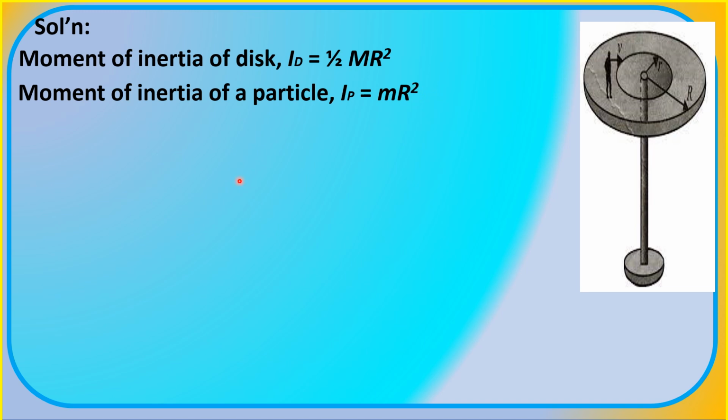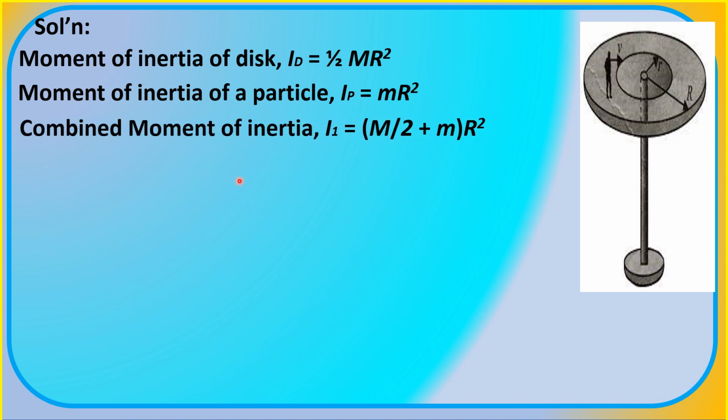When we combine them, we have the combined moment of inertia of the disk and the teenager treated as a particle mass. When these two are combined, we'll have quantity big M divided by 2 plus small m, times R squared.